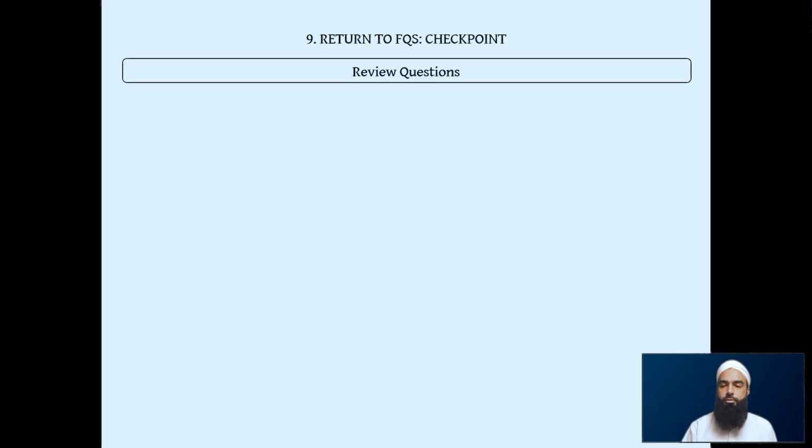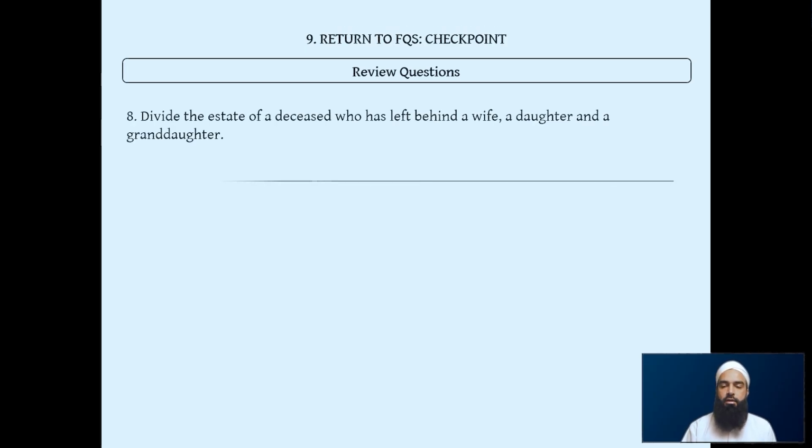Now moving on to the next question. This time we have wife, a daughter, and a granddaughter. Now, revealing the answer, wife gets 1/8 because of the daughter. Daughter gets a half. Granddaughter this time gets a sixth.